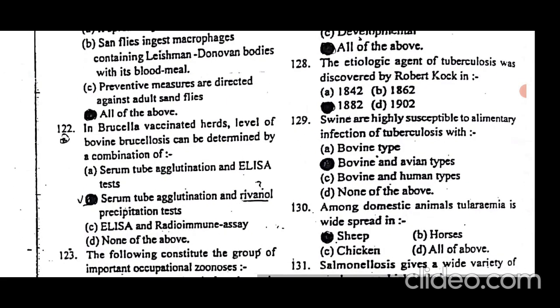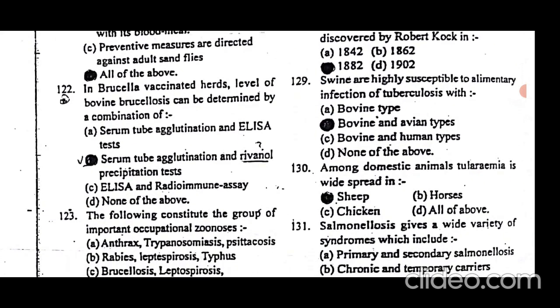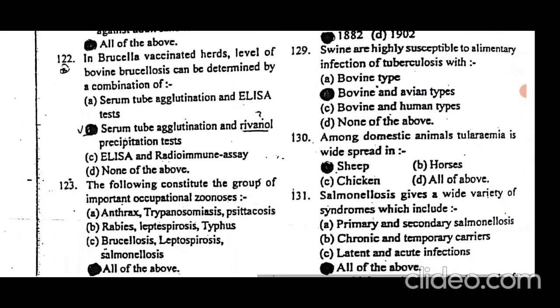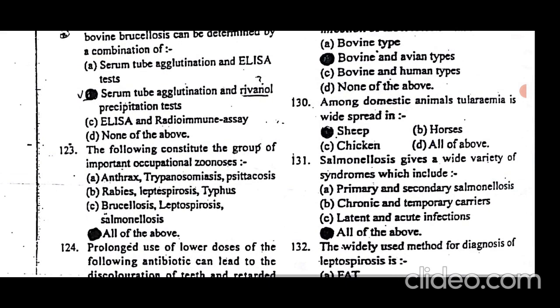Swine are highly susceptible to the elementary infection of tuberculosis with bovine and avian types. Among domestic animals, tularemia is widely spread in sheep.